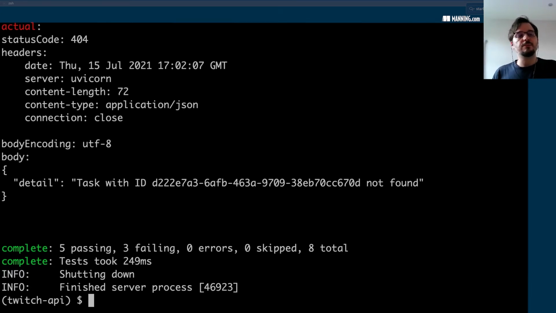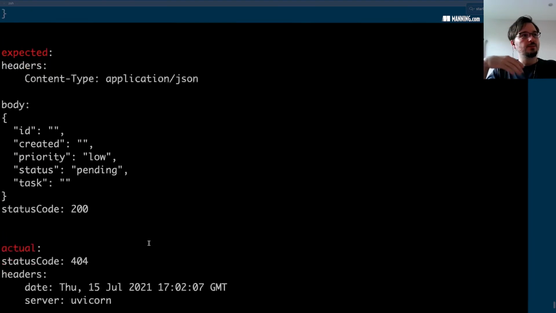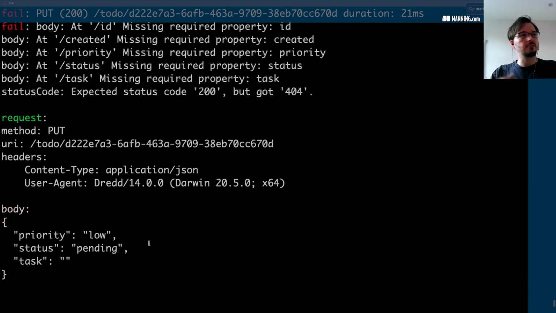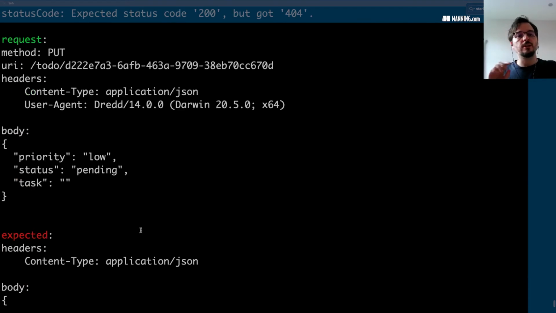Everything is passing except three tests. If you look at the details of the output of the test, the 3 endpoints which are failing are the endpoints which target the specific items of the API.